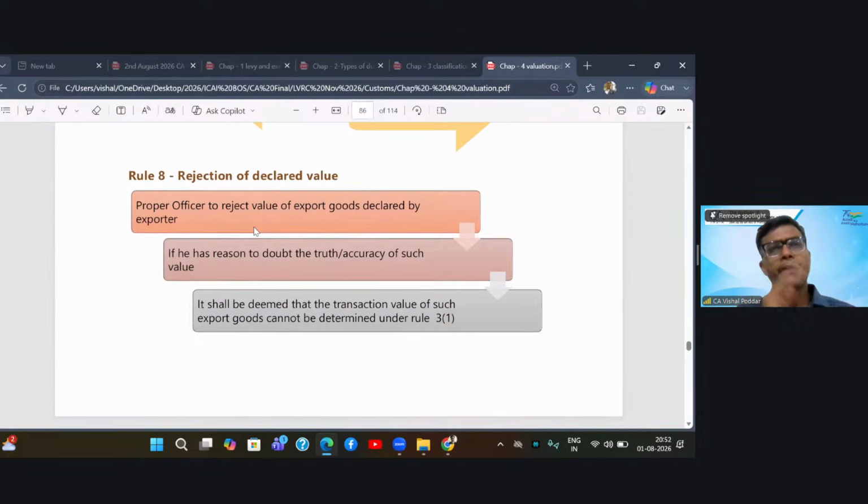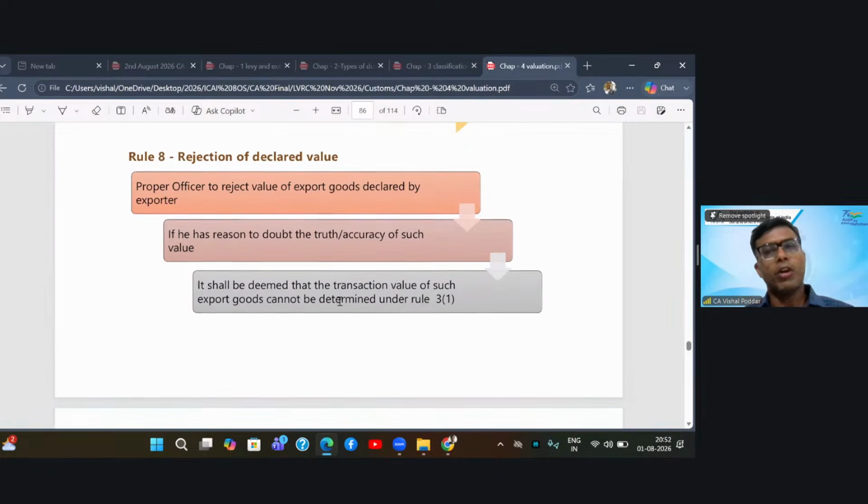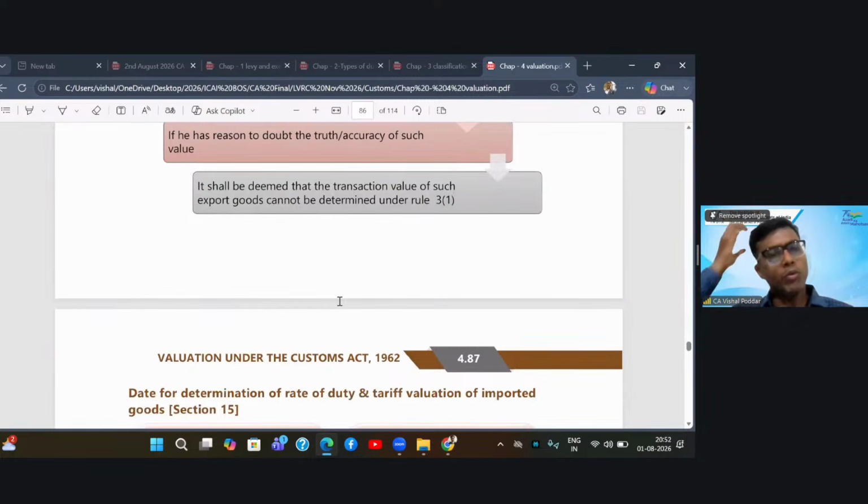If he has doubt about that, he will reject your value. Now, the moment he exercises the power under Rule 8, the law says we will deem that your transaction value is not determinable under Rule 3. So you have to go to other rules, that is 4, 5, 6.